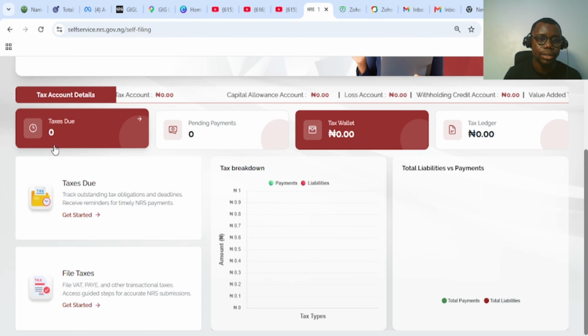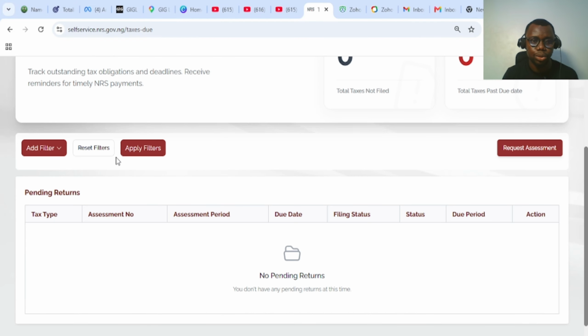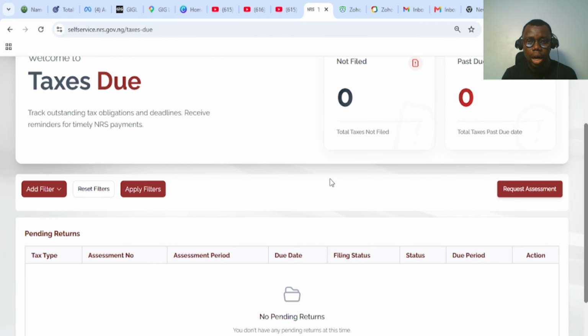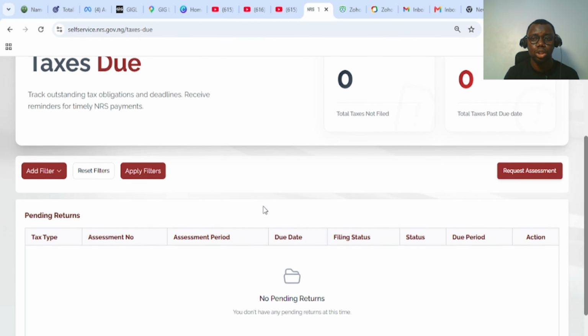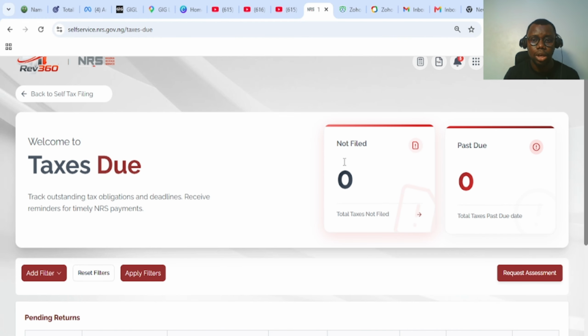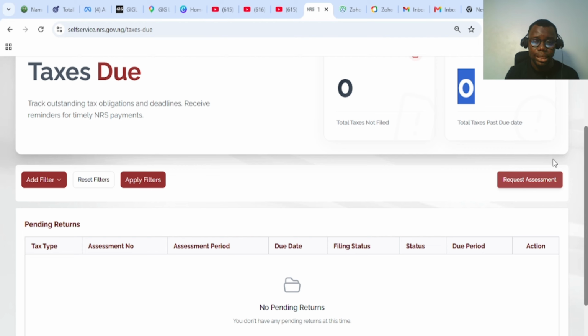So you can start at the taxes view. Click on taxes view here and come here to request assessment. Depending on what you want to carry out, you'll notice that once you come to this part of the tax view, you'll be seeing zero tax filed, not filed 0, past due 0, because you are not requesting an assessment. It is until you request an assessment before the kind of tax you want to pay for will show up here. Most people that make videos on YouTube right now will not show you this. All you just see is them paying for tax. You will not know how to get access to this.